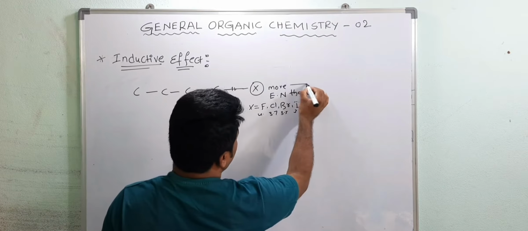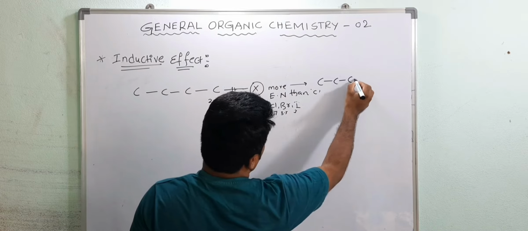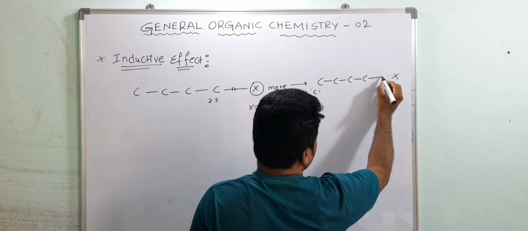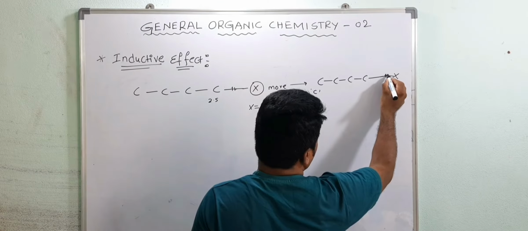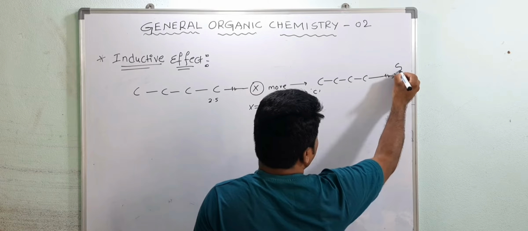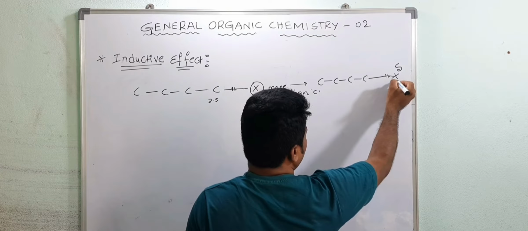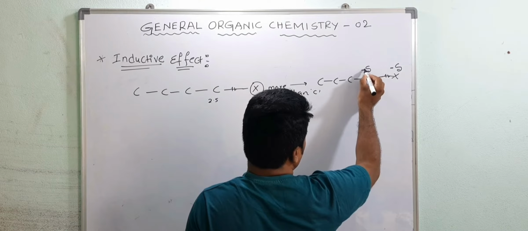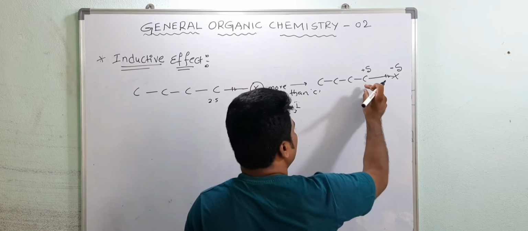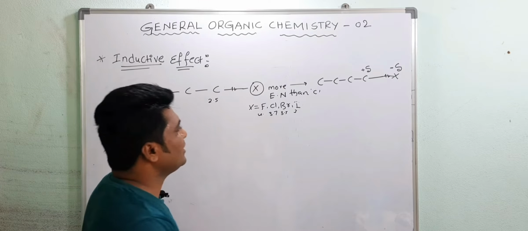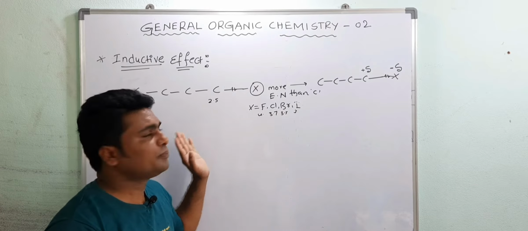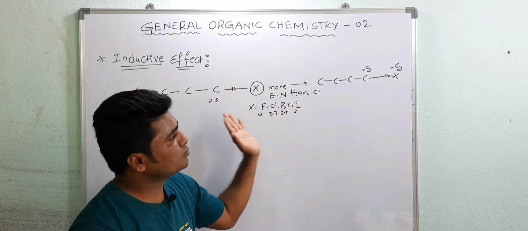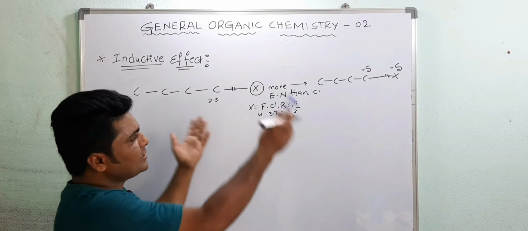So what is the result here? These electrons are partially shifted towards the halogen atom, and it gets a partial negative charge, and here this carbon gets a partial positive charge. Now this carbon becomes a little electron deficient, and the electrons partially shift, not completely. If the electrons shifted completely, then the bond would break. They just partially shift towards the more electronegative element, and this phenomenon is known as inductive effect.